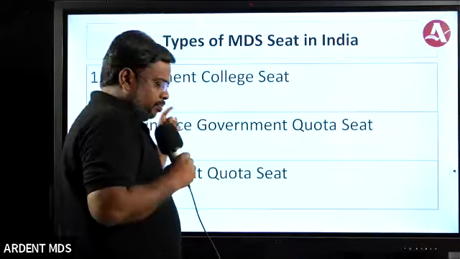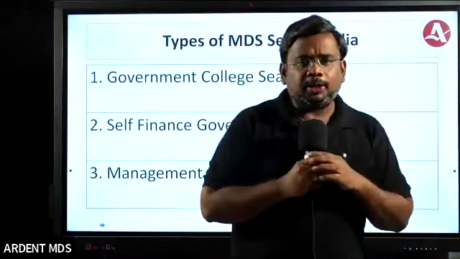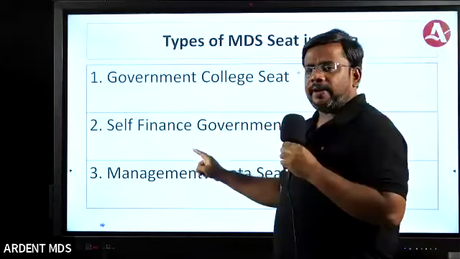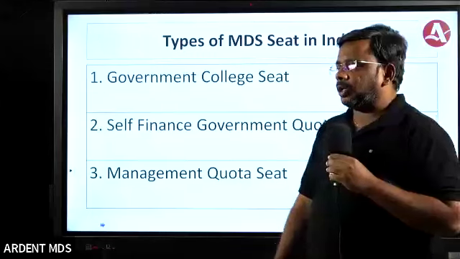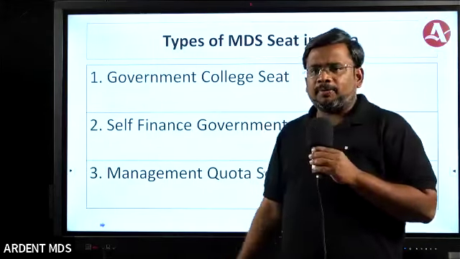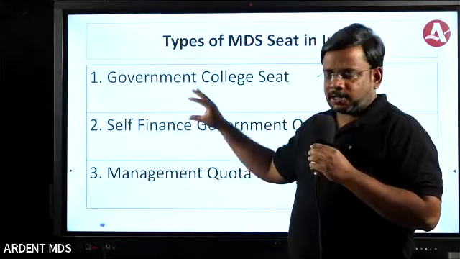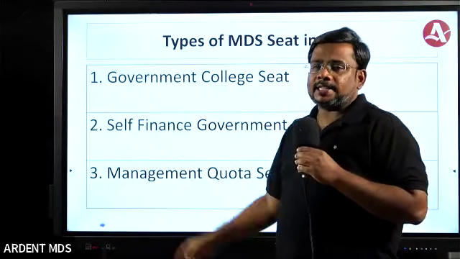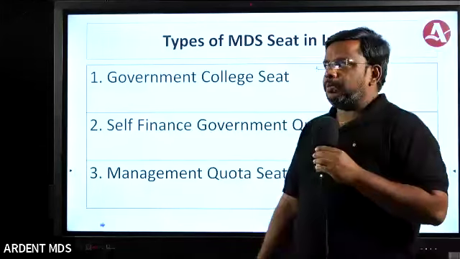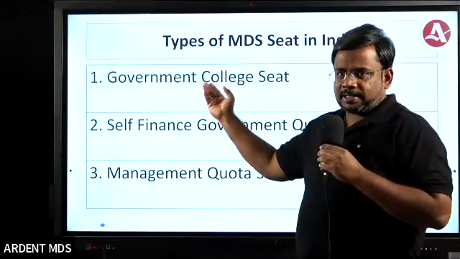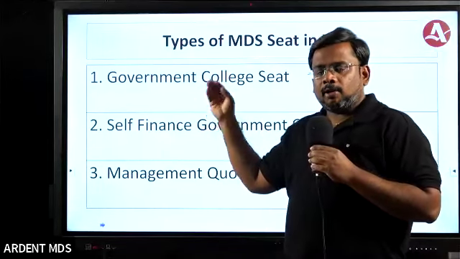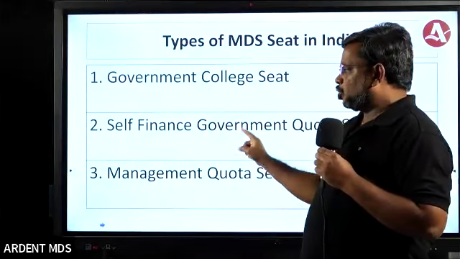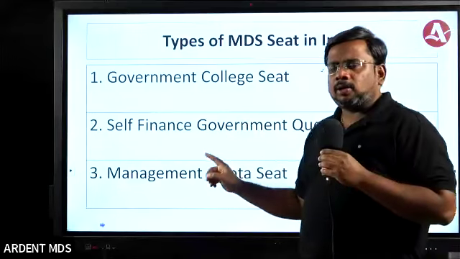Right. So what is the seat I should join? Whether I should join a government college, self-financing government, or management quota, I usually prefer the first two categories for students, either a government college or government quota in a self-financing college. So yes, it is a very good preferable option. You will be getting a stipend for all the next 3 years. Second, whether I can join a self-finance government quota.